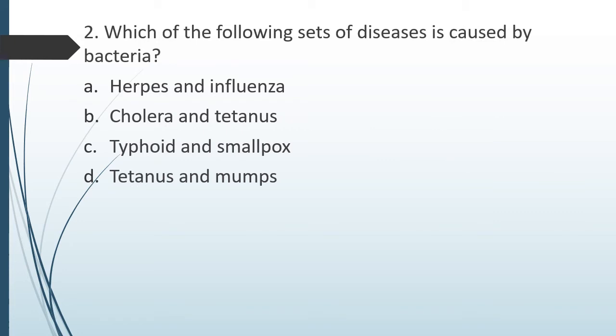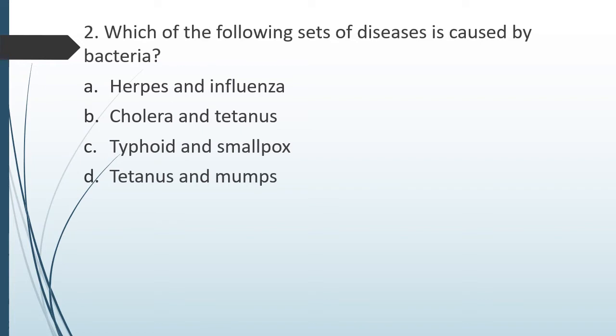Question number 2. Which one of the following set of diseases is caused by bacteria? So four options are given, which set is such that it is caused by bacteria? Herpes, influenza; cholera, tetanus; typhoid and smallpox; tetanus and mumps.